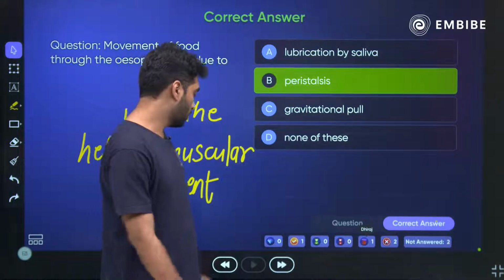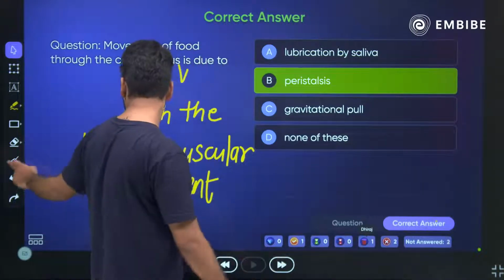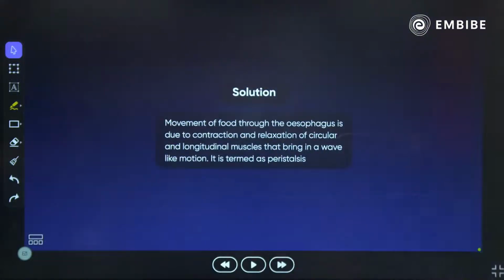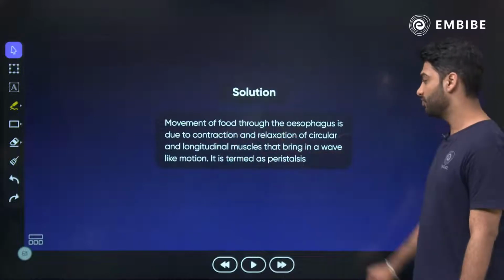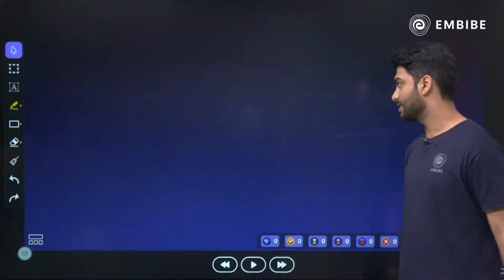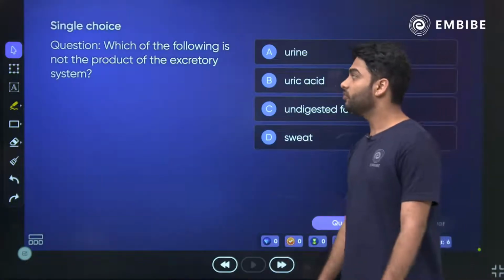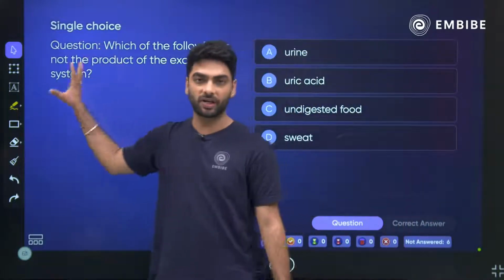Okay? Let's move further ahead and talk next about the solution, that is esophagus. The food is moving down the esophagus with the help of the movement called peristalsis. Okay? Next question, which of the following is not the product of excretory system?